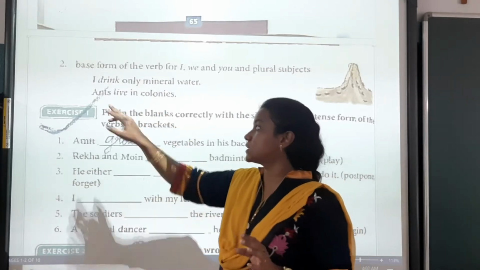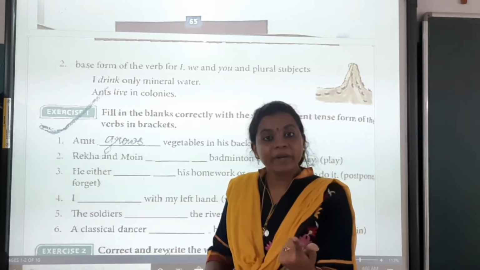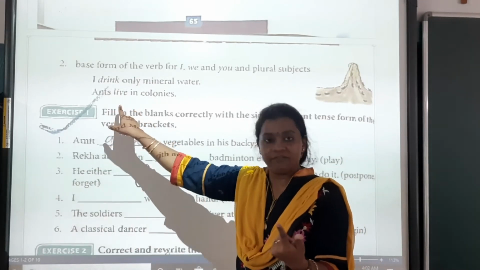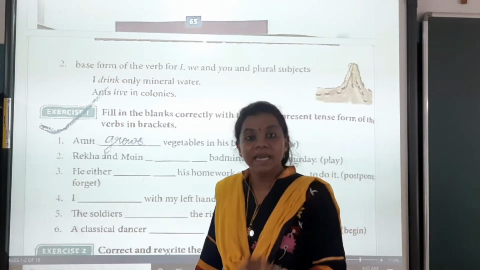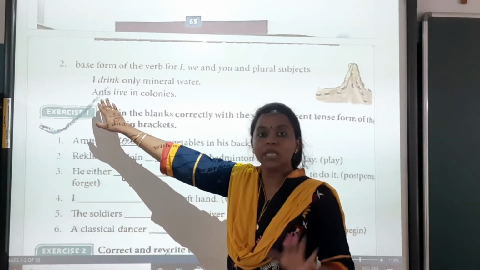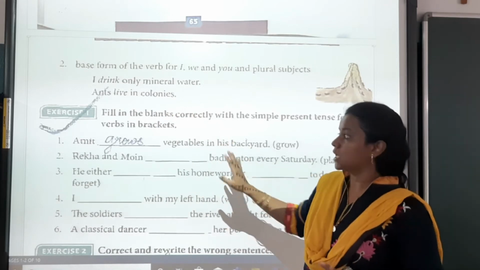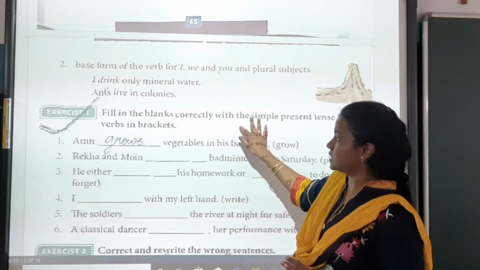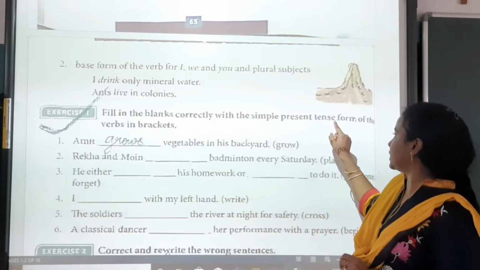But because it is a plural subject, that is ants, तो simple present tense के लिए क्या आएगा? Live. It won't come lives, it will come live. The base form of the verb we will use for the plural subject. Ants live in colonies.